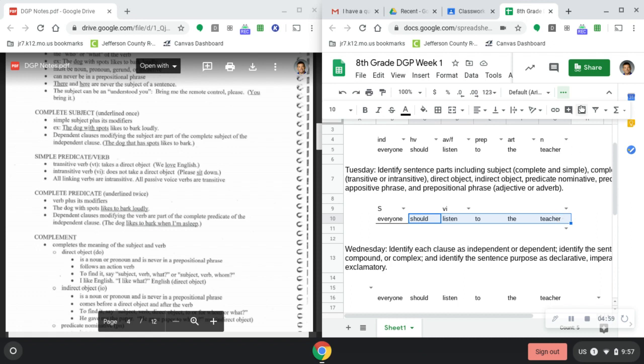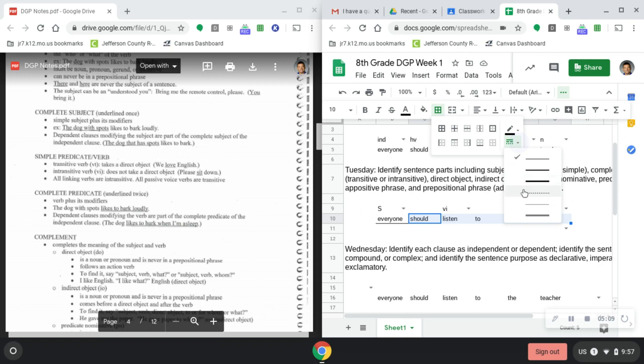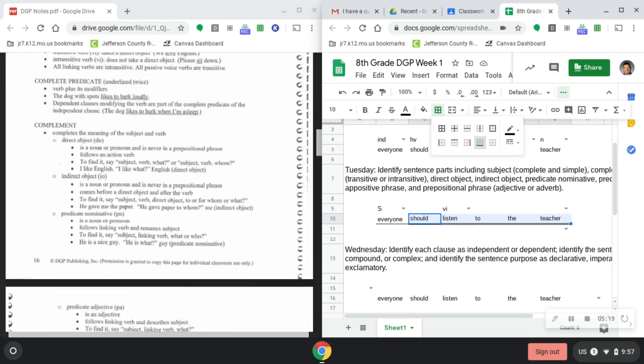I'm going to hit my three buttons again. This time it says that I need to have it underlined twice. So I'm going to go back to my waffle or my borders. I'm going to select double underline, and I'm going to hit the underline button again, or the bottom border button. So we already have 4 of our things completed, and it's 4 of the bigger ones.